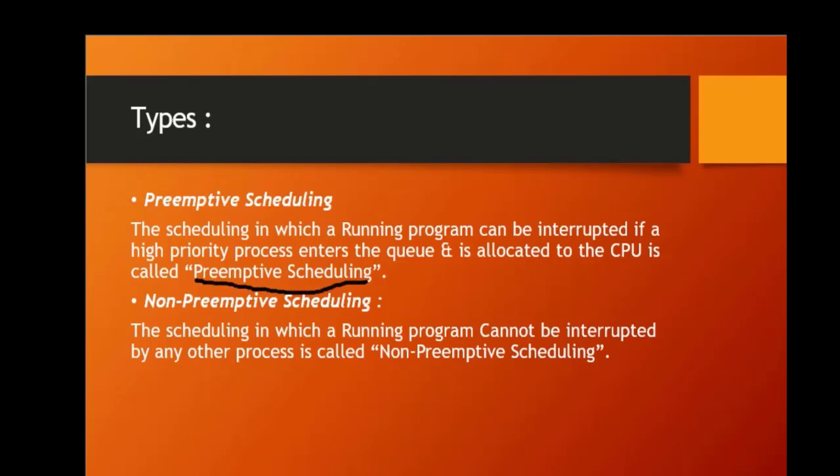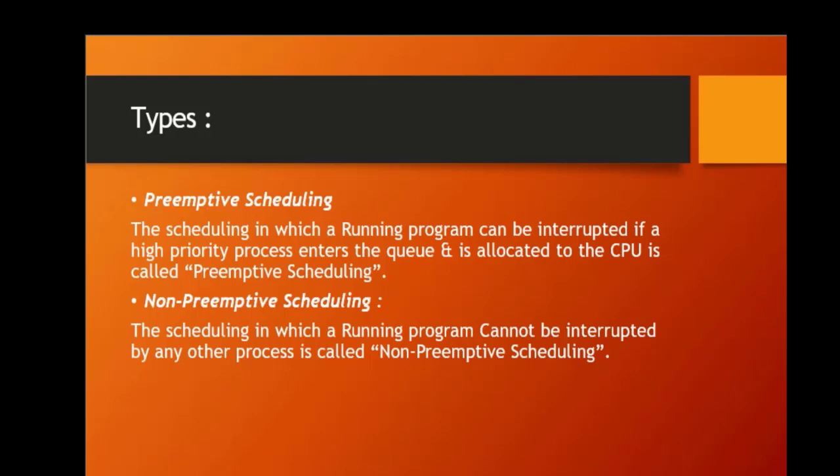Non-preemptive scheduling. In this type of scheduling, the CPU is not taken away from a process until it has completed its execution. Non-preemptive scheduling is simple to implement and does not require as much overhead as preemptive scheduling. However, it may not be suitable for real-time systems or systems with critical processes that need to be executed immediately.